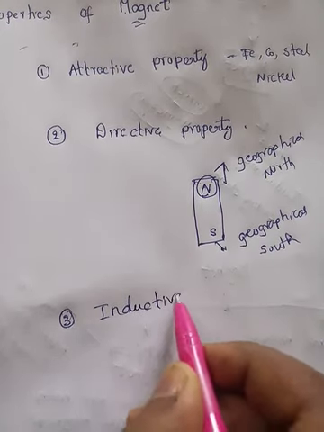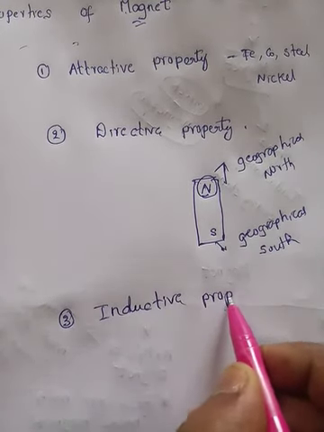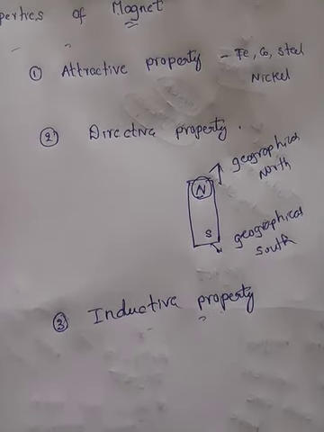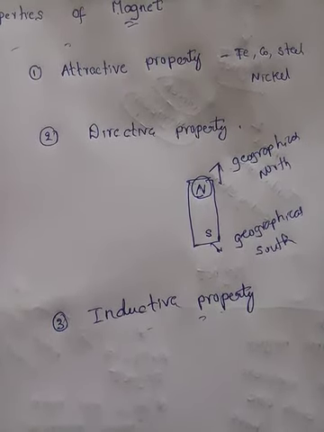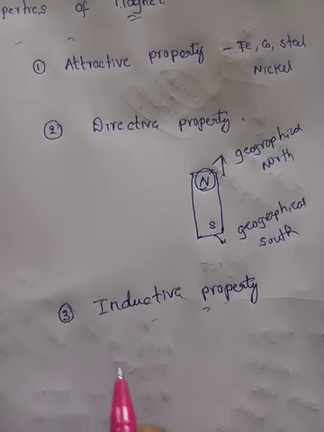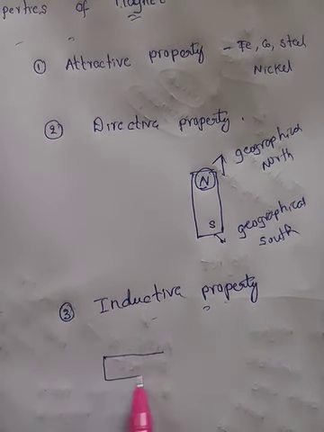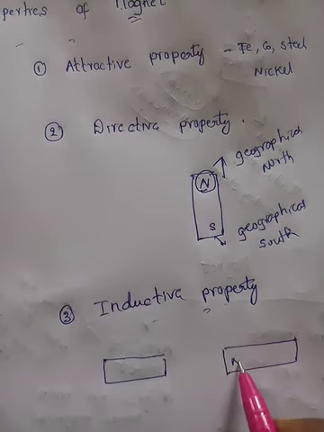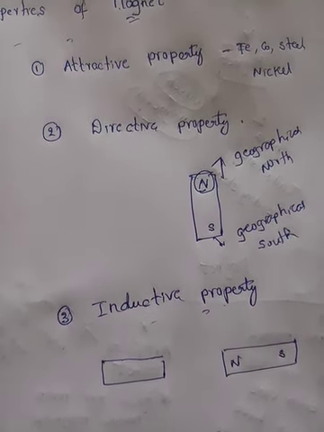And next one is the inductive property. What is the inductive property? Simple. For example, if you take a steel rod and a bar magnet, what happens now?